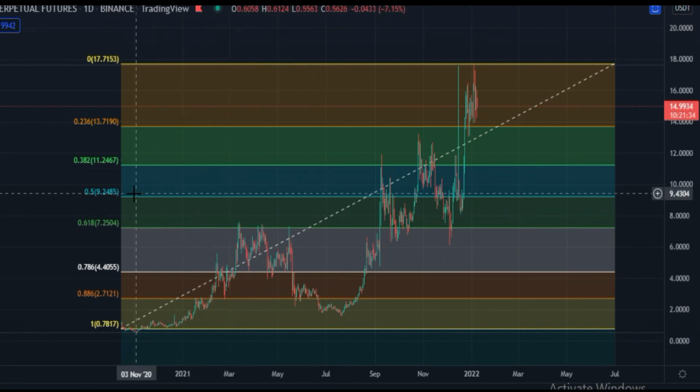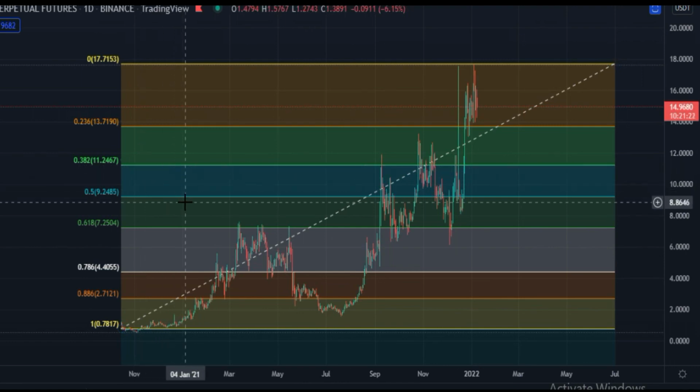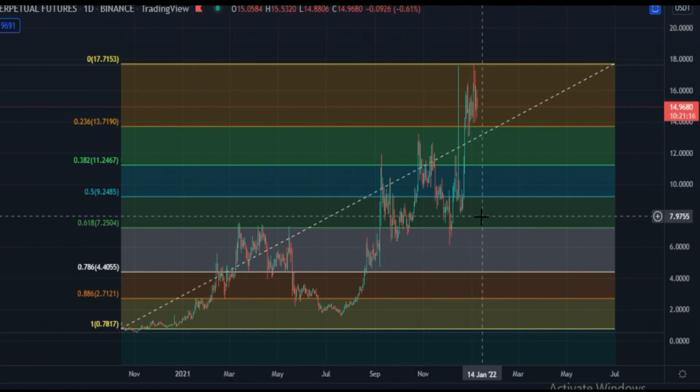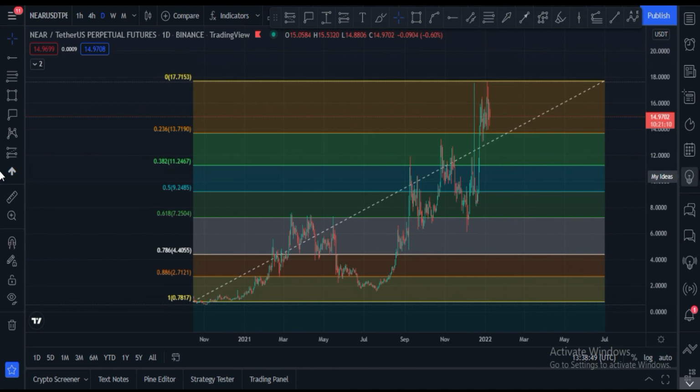Maybe price can go down to hit this zone $9.2, maybe the $11 price area, but this is the major zone. Price has to hold this $11 price area. If price breaks this area, in that case $9 will be the last support for us. After that we may see very low prices. I think so. This is my technical analysis, guys.